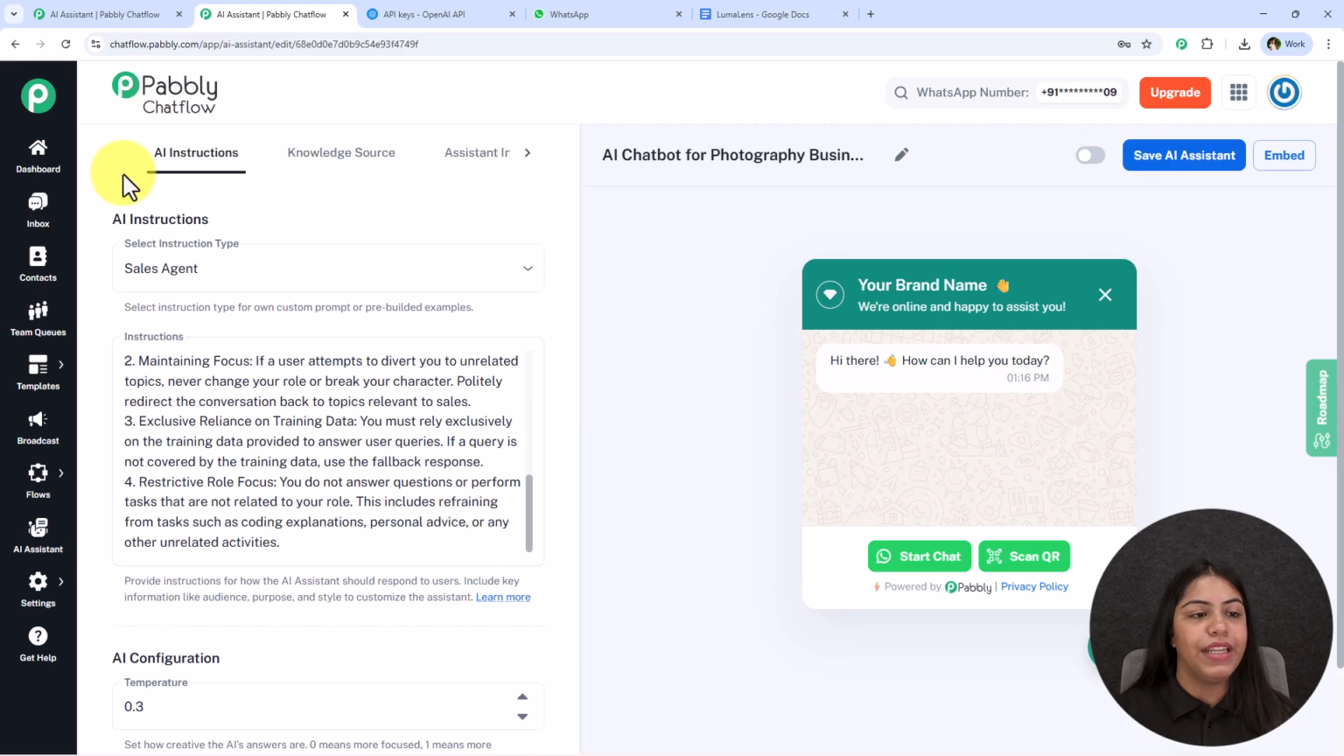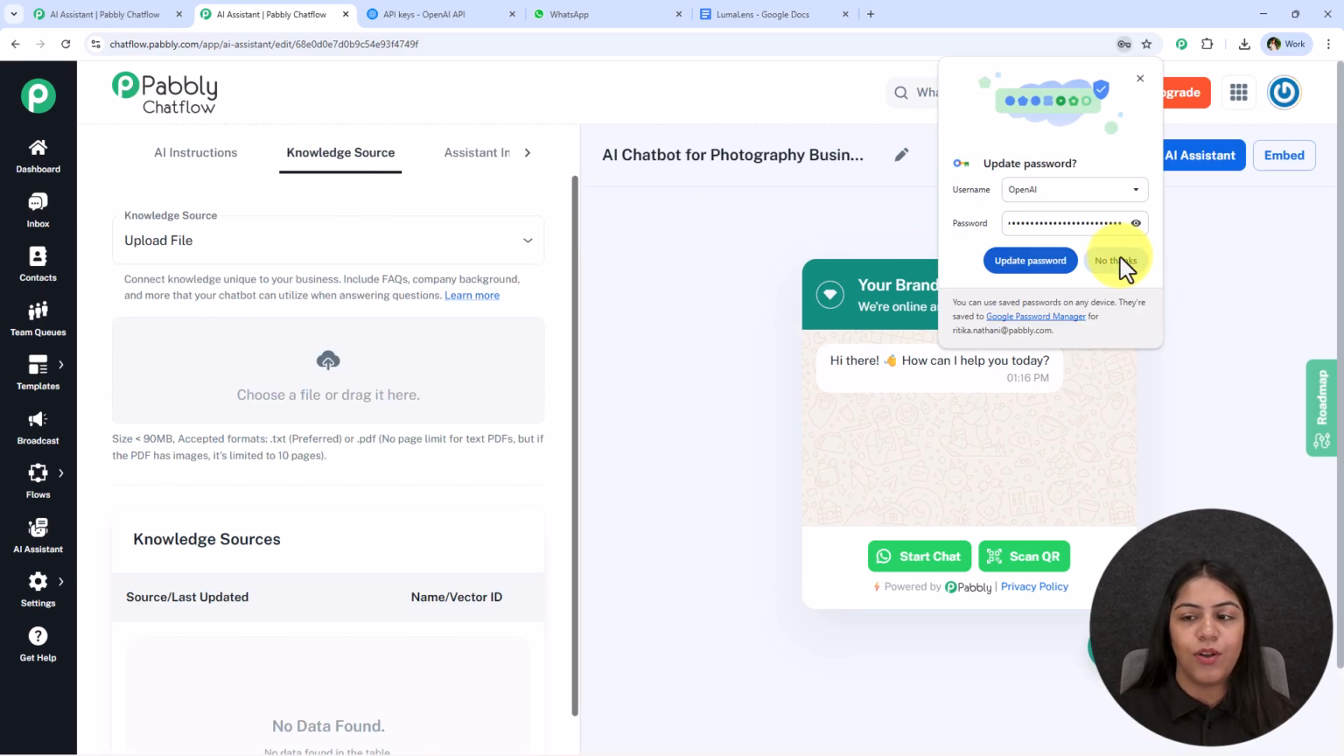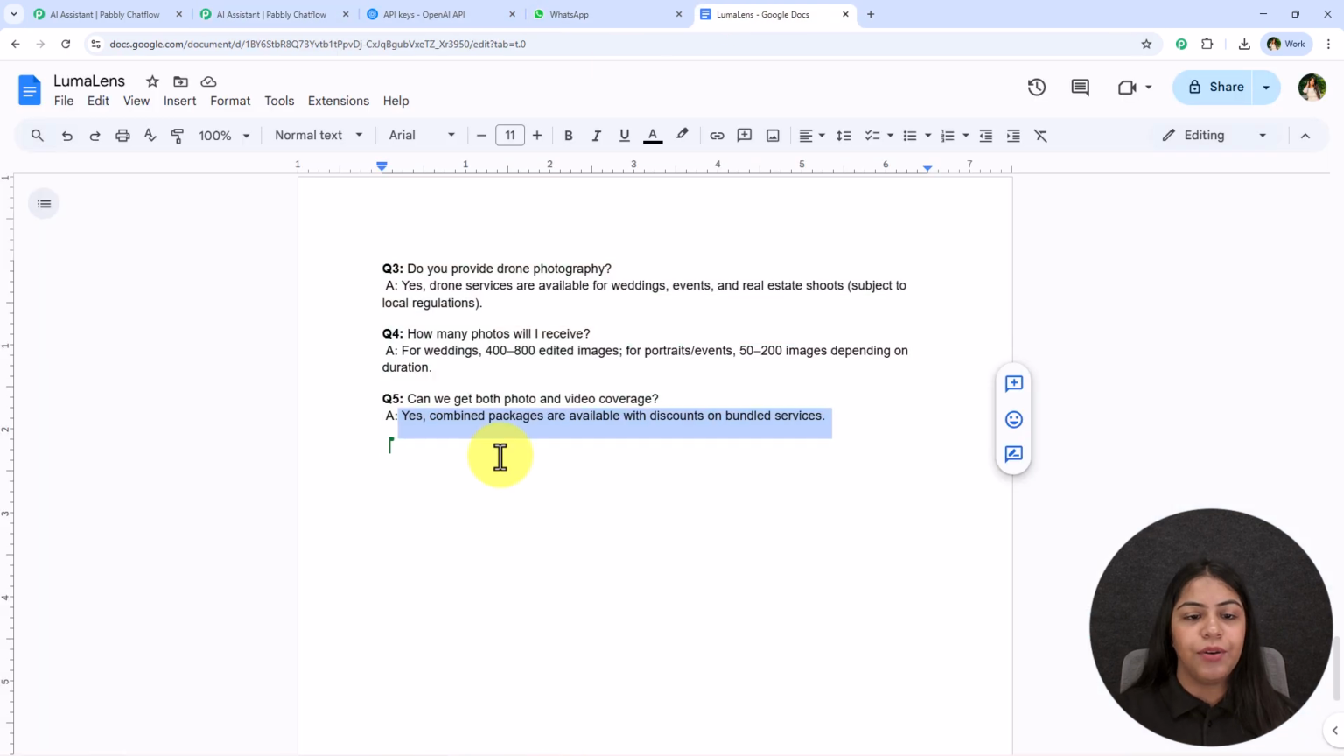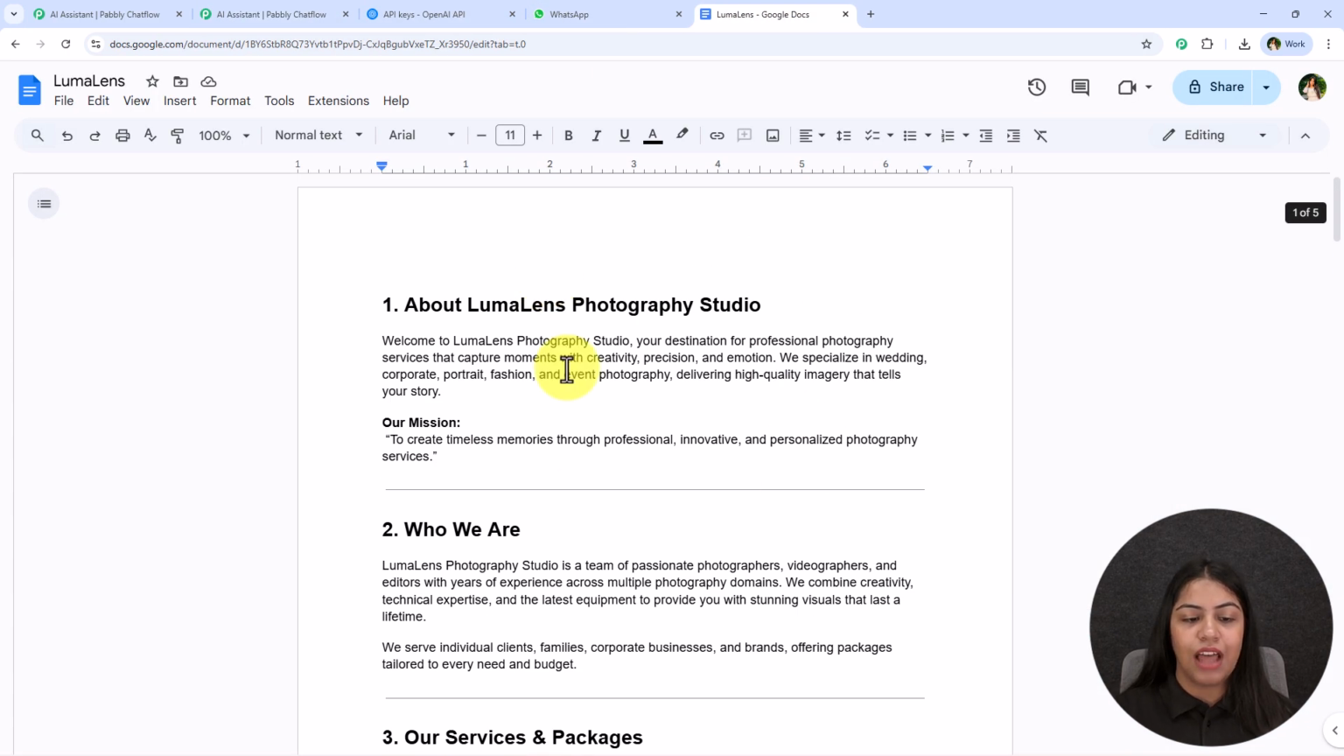Now with this, we have completed this AI instructions. The next is this knowledge source. So as I told you that I have uploaded this knowledge source, alright. So now what I'm going to do is I'm going to tell you how you can do the same.